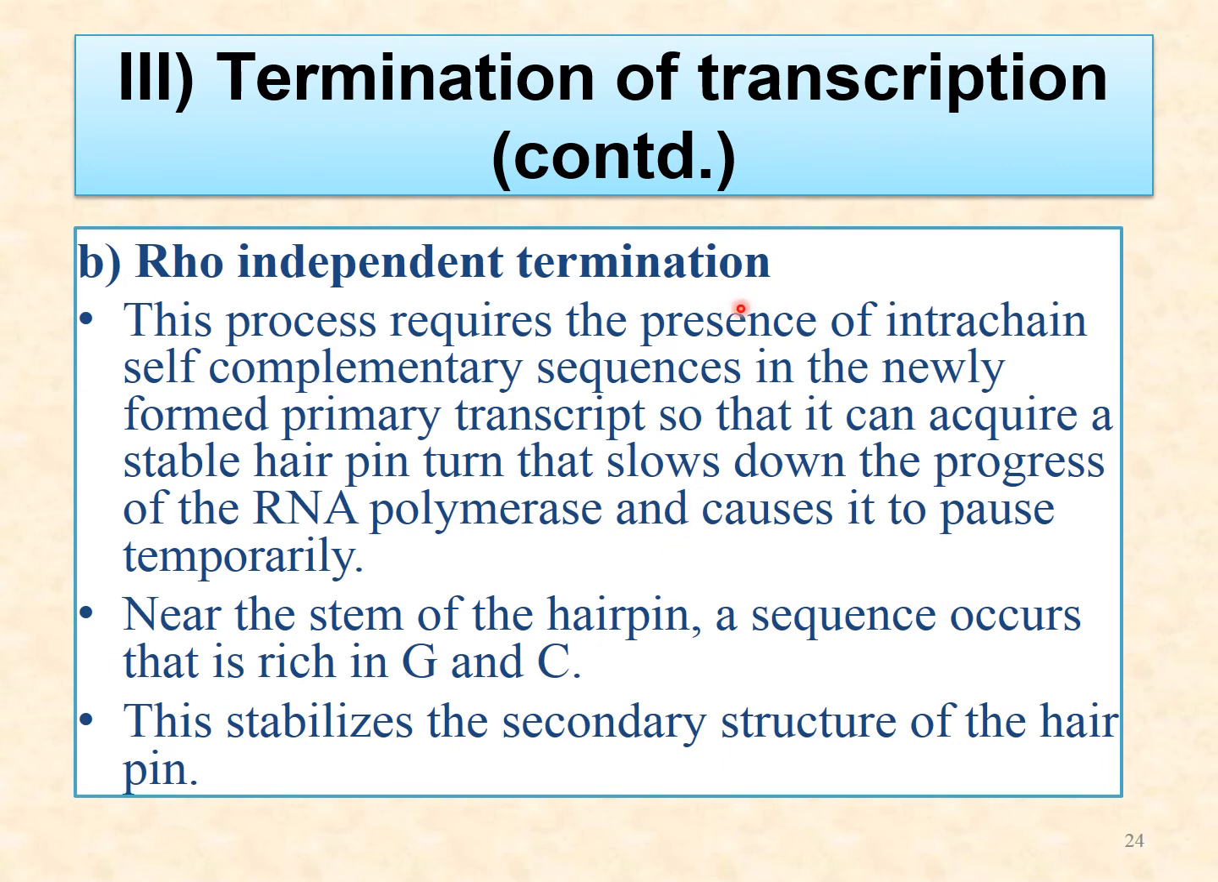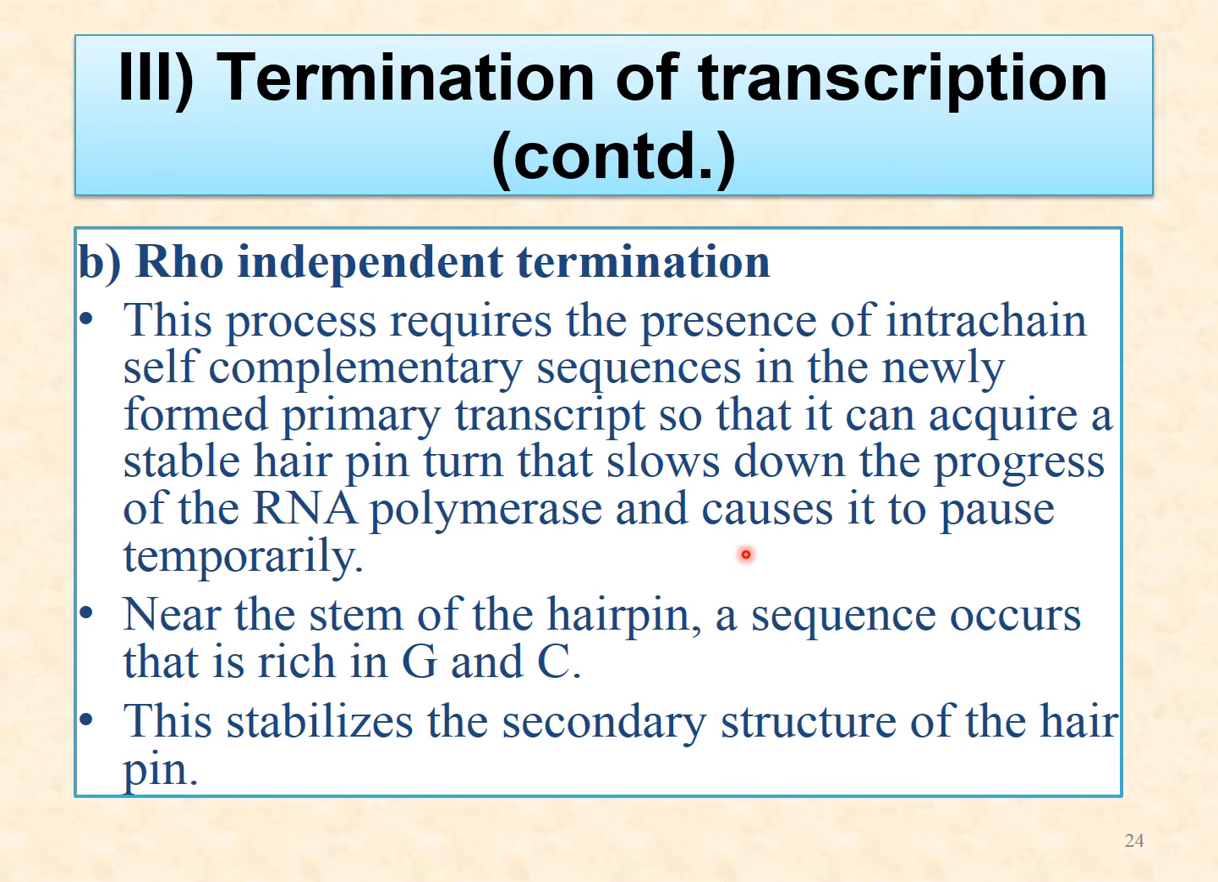And rho independent termination: this process requires the presence of an inverted, self-complementary sequence. So there are some sequences which form hairpin turns. This hairpin turn slows down the progress of RNA polymerase and causes it to pause temporarily. So the inverted repeat sequence on the template is followed by a poly A sequence. When it is transcribed, the transcript has a poly U sequence, and the region of poly U sequence makes a weak hybrid with the poly A region of the template strand.